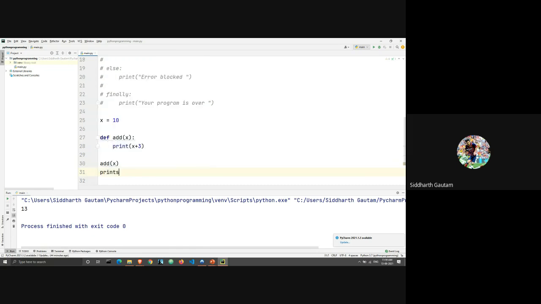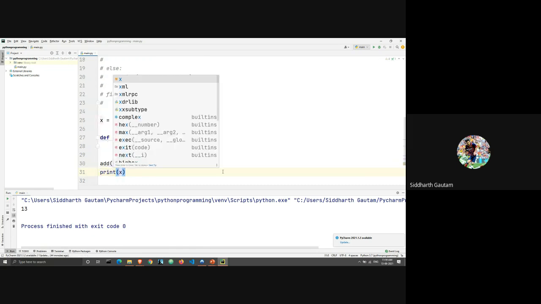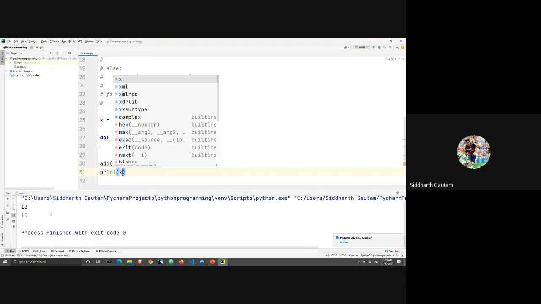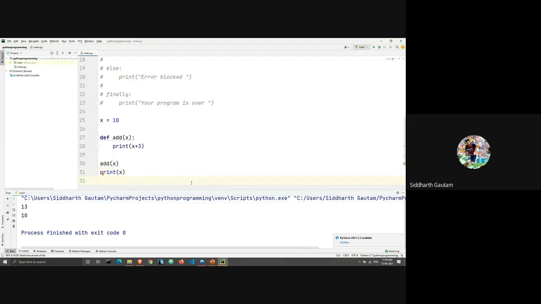Now let's see what happens if I write print x. And we will run this. As you can see, the output is 13, and the next output is 10. You might be thinking, why is it that when you're printing x, the output is 10? We have already added 3 to 10, right? We have already executed this line, which is 10 plus 3, which is 13. So the output of this and the output of this should both be 13, correct? Because the addition has already occurred.